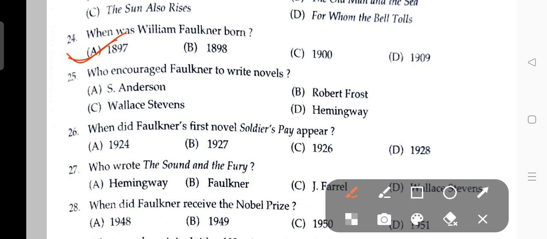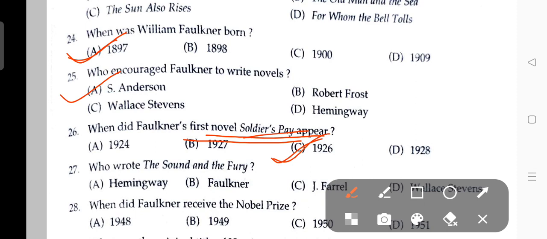The answer is Sherwood Anderson. When did Faulkner's first novel, Soldier's Pay, appear? The first novel, Soldier's Pay, appeared in 1926.